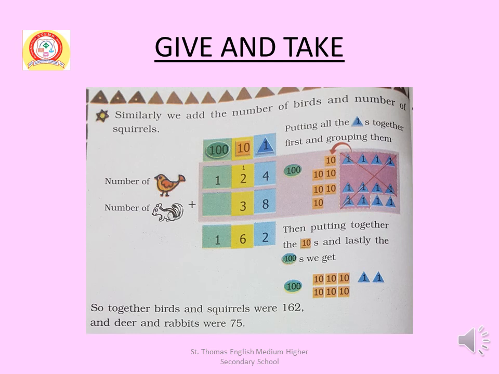Now add carry 1, 2 and 3 in tens place. That means 1 plus 2 plus 3 equal to 6.